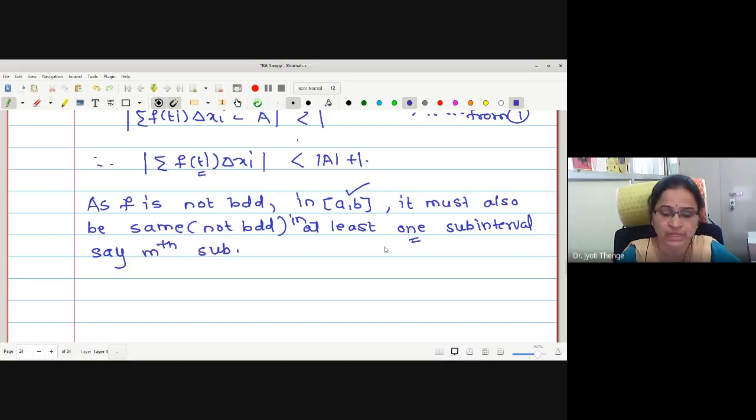Now we will vary this Ti in delta xi. Then every other sum gives us a fixed value. The only trouble will be in the mth subinterval, because on all the rest of the subintervals the function is bounded. It is not bounded only in the mth subinterval. This is what I wanted to say.